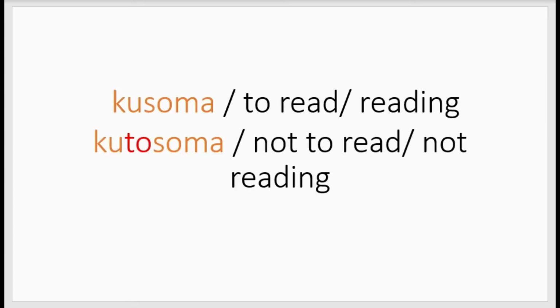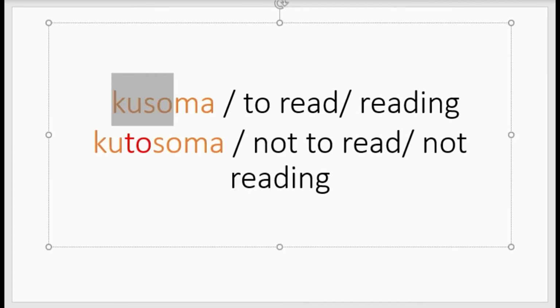For example, kusoma, to read, or it can also mean reading. We have seen it can be an infinitive verbal noun, or it can be a gerund.